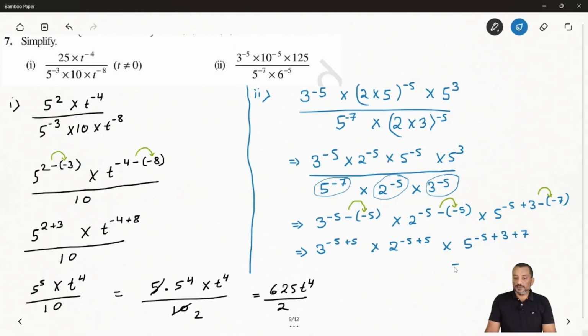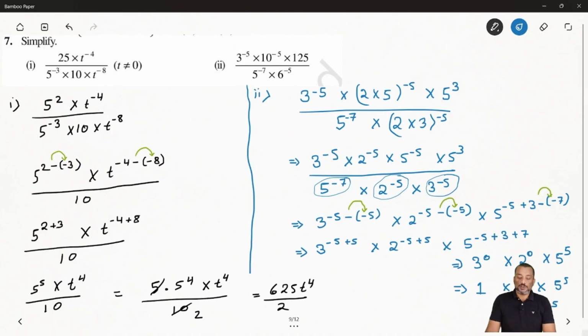So you can see here, you will get 3 to power 0 times 2 to power 0 times 5 to power minus 5 and plus 10. So you will get how much? 5 to power 5. Now you know any number having coefficient A means power is 0, so you will get 1. So 1 times 1 times 5 to power 5. So you will get how much? Here the answer is 5 to power 5.